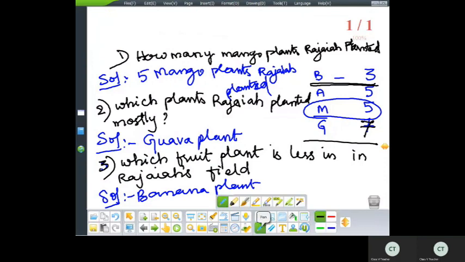So last question here. Fifth question. How many banana plant is less than the guava plants?